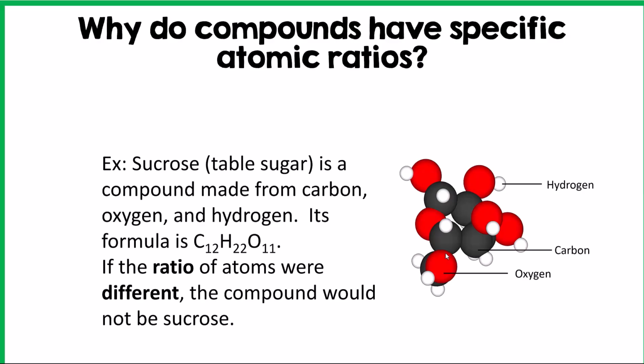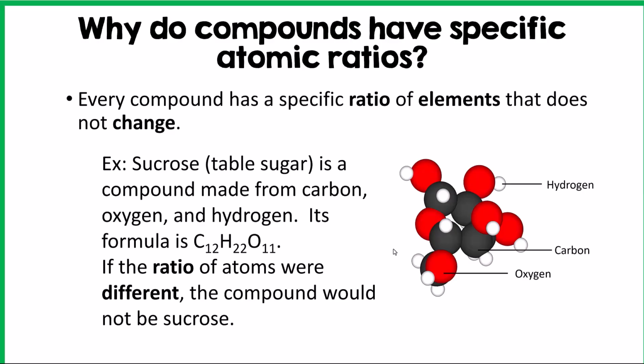Why do compounds have specific atomic ratios? So how do we know that carbon dioxide is always going to be CO2? Well, every compound has a specific ratio of elements that does not change. So there's always going to be 1 carbon atom to 2 oxygen atoms in every carbon dioxide molecule.